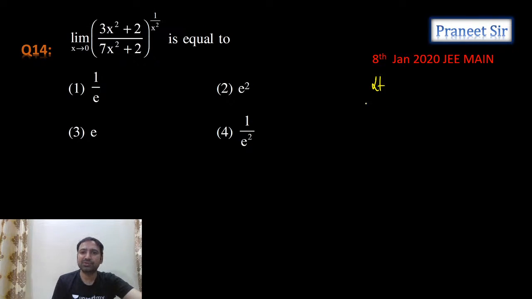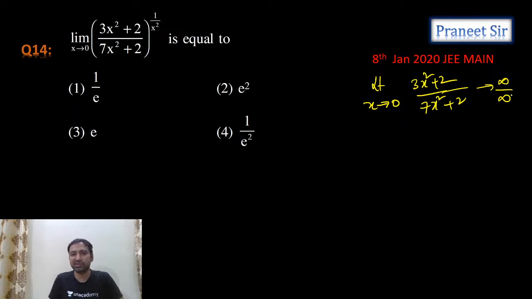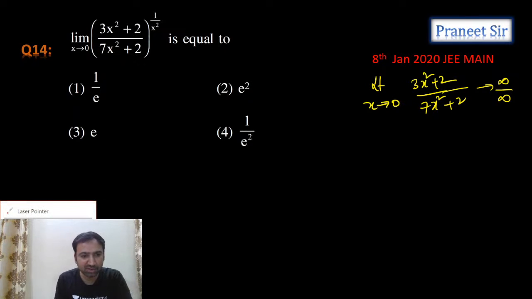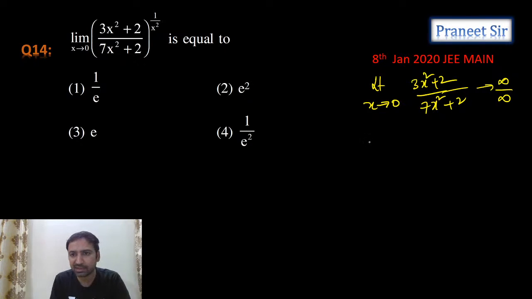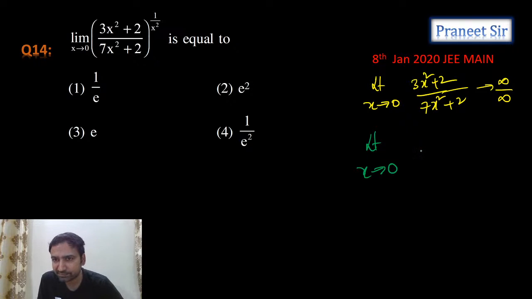See, when we substitute limit x is tending to 0, 3x square plus 2 by 7x square plus 2. How much are we getting, guys? Are we getting infinite by infinite? Yes, we're getting infinite by infinite. So what we'll do? We'll divide both numerator and denominator with x square, guys. Let's see what will happen when you divide both numerator and denominator with x square.